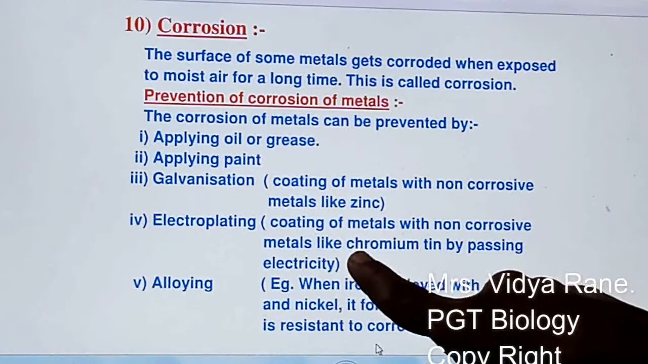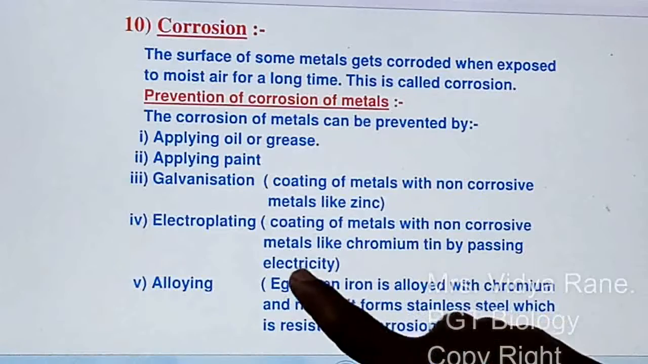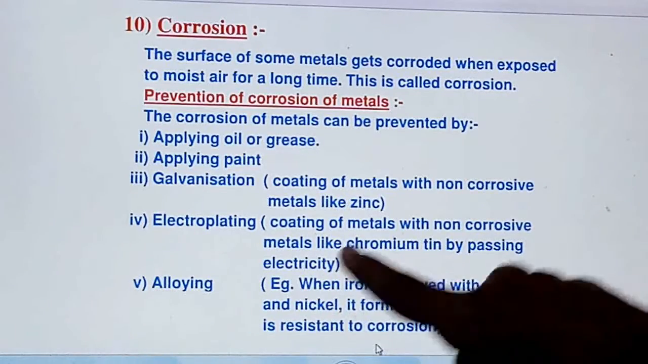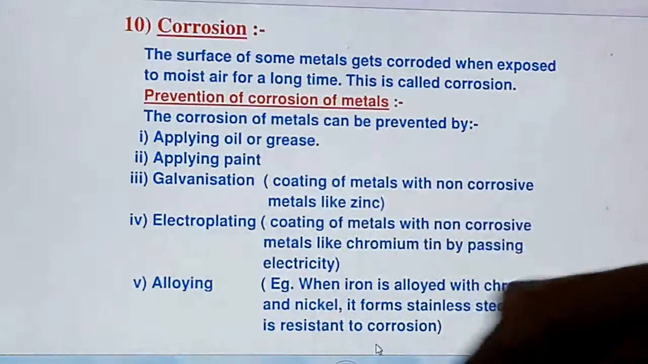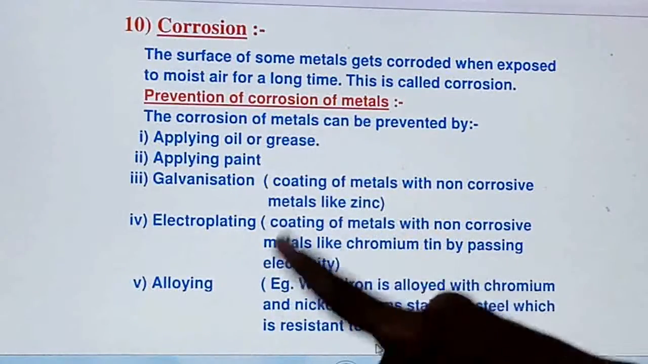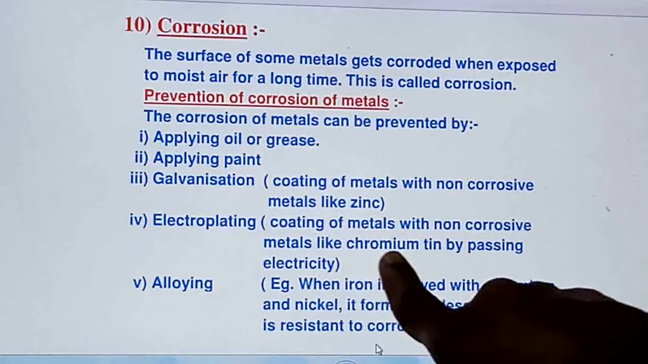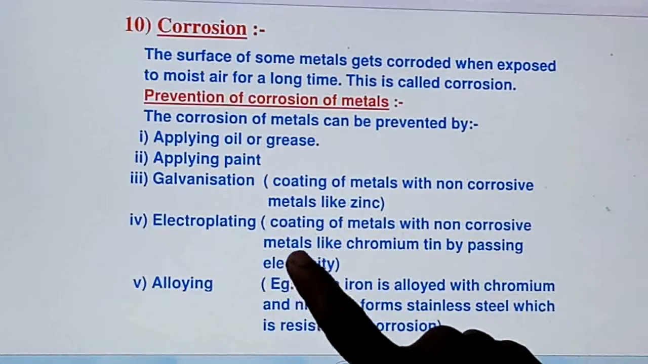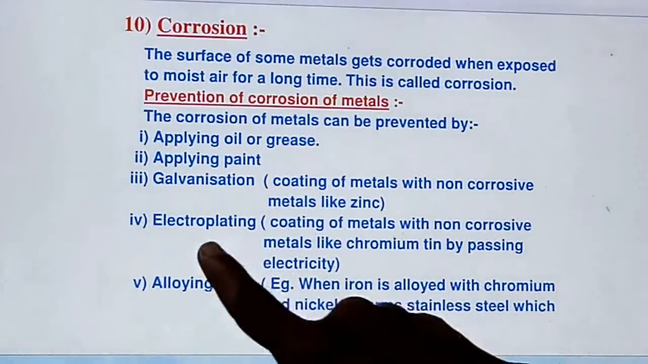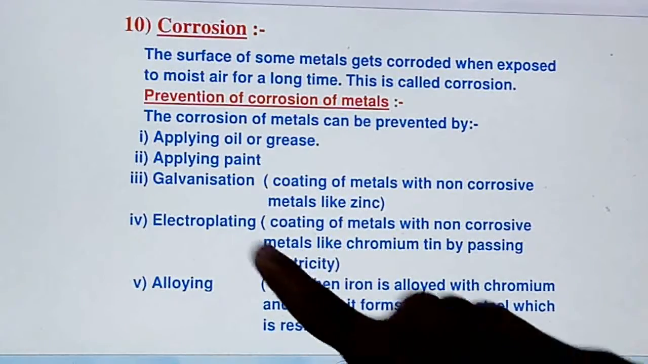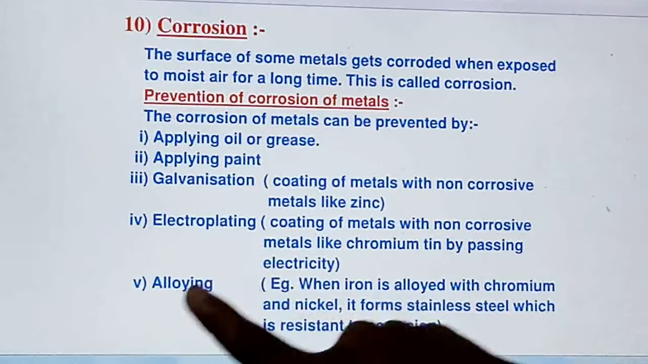But here this applying of the coat is done with the help of electricity. You just pass the electricity and one metal will get coated with another metal. Atoms will get deposited on it and the coating is formed with the help of electricity. Both processes are the same, right? But here this is done with electricity. That's why it is electroplating, right?